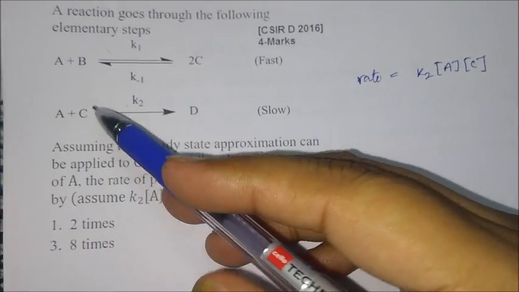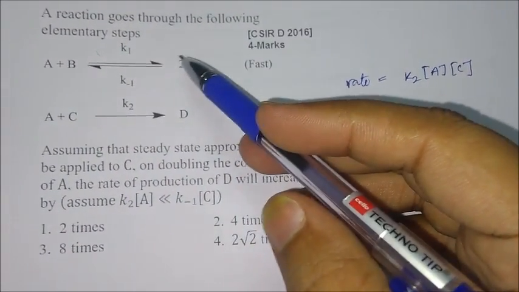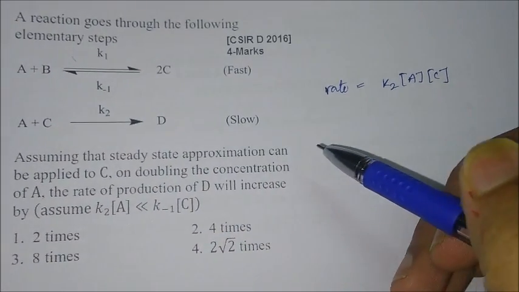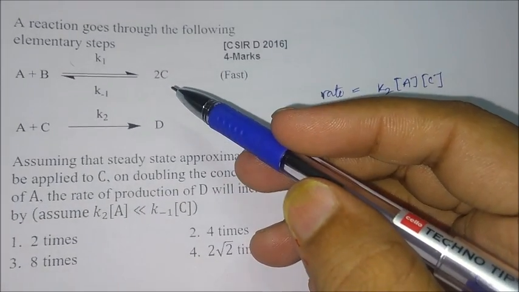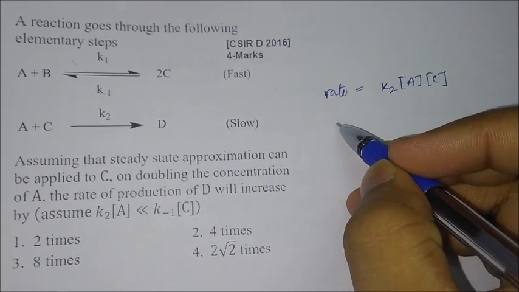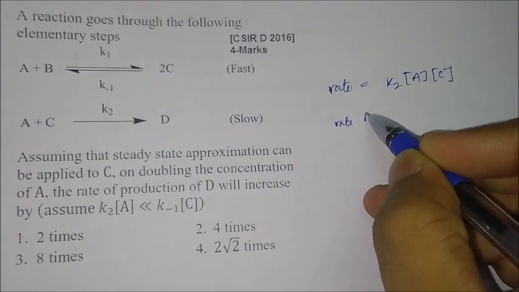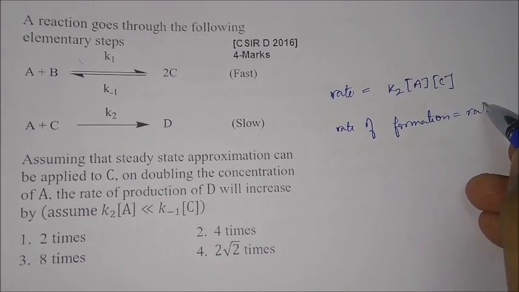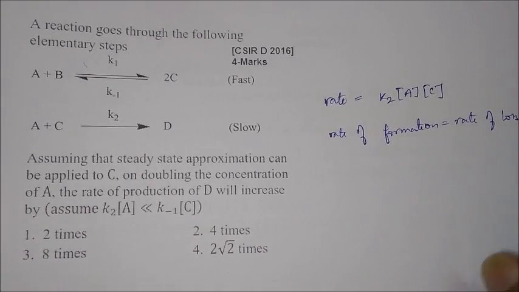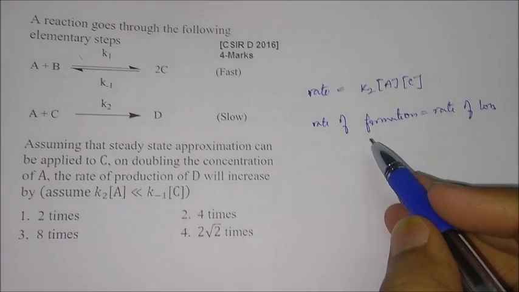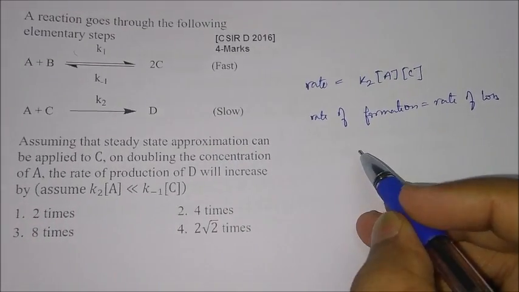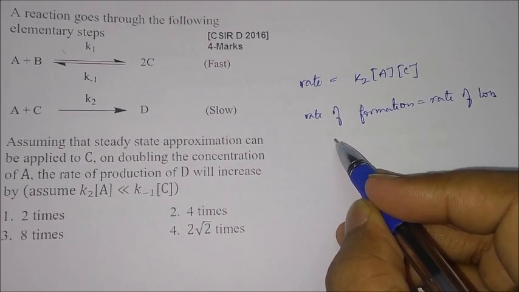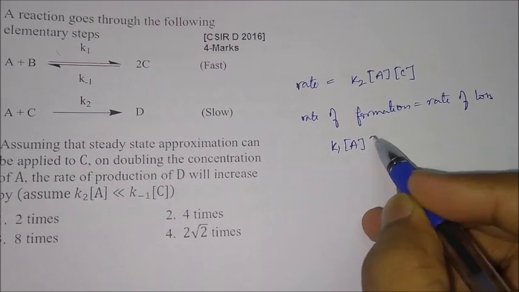Okay, and what is happening in the first step, the fast step, it is an equilibrium step. Since it is given that steady state approximation can be applied to C, it means that for C, rate of formation will be equal to rate of loss. That comes from the steady state approximation. So how is C getting formed? To form C, we have K1 into A into B.